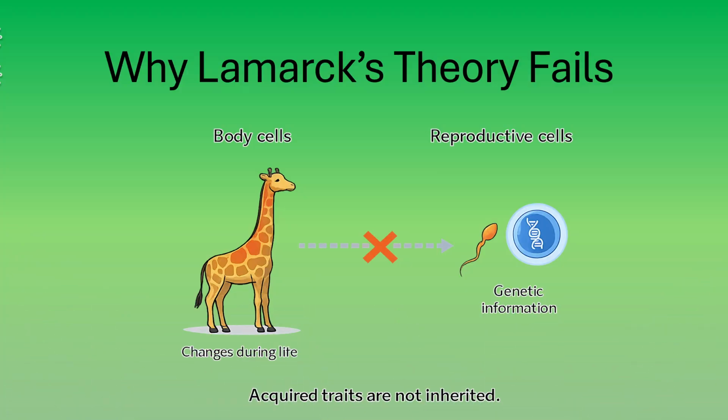The problem with Lamarck's explanation lies in heredity. Changes that occur during an organism's lifetime affect body cells, not reproductive cells. Only genetic information stored in reproductive cells is passed on to offspring. Acquired traits, such as trained muscles or stretched necks, are not inherited. Lamarck made an important observation, but his explanation was biologically incorrect.